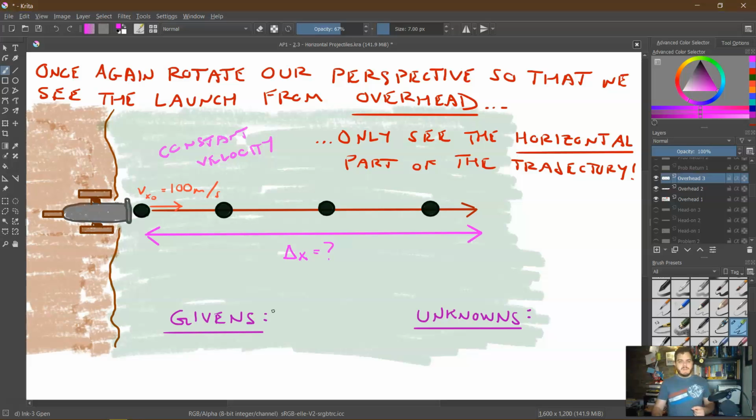Let's start talking about our givens once again, and our unknowns. For the givens, we know for a fact that the initial velocity is the same as the final velocity in the horizontal, which is 100 meters per second. If I want to be really specific, I can say right. And the acceleration in the horizontal is 0. We just know that already because there's nothing affecting it in the horizontal dimension. Our unknowns will once again be time and delta x, the horizontal displacement.